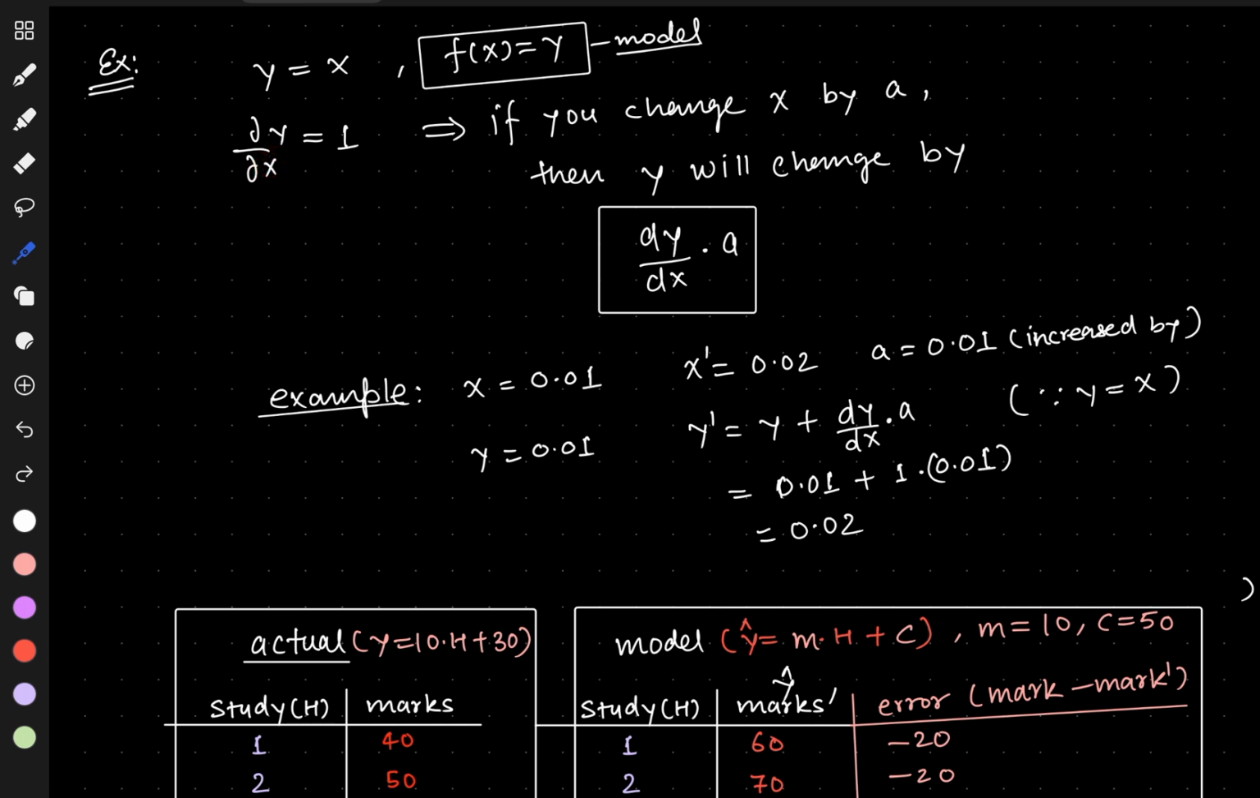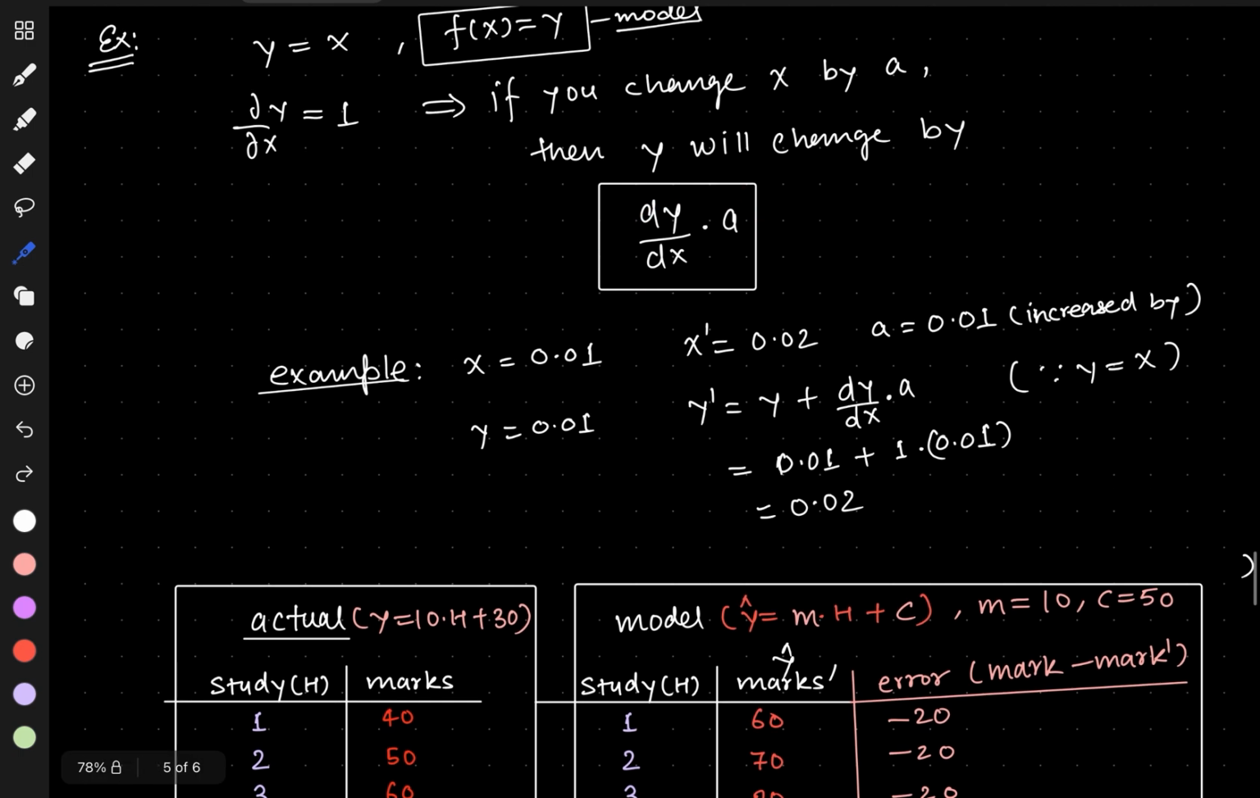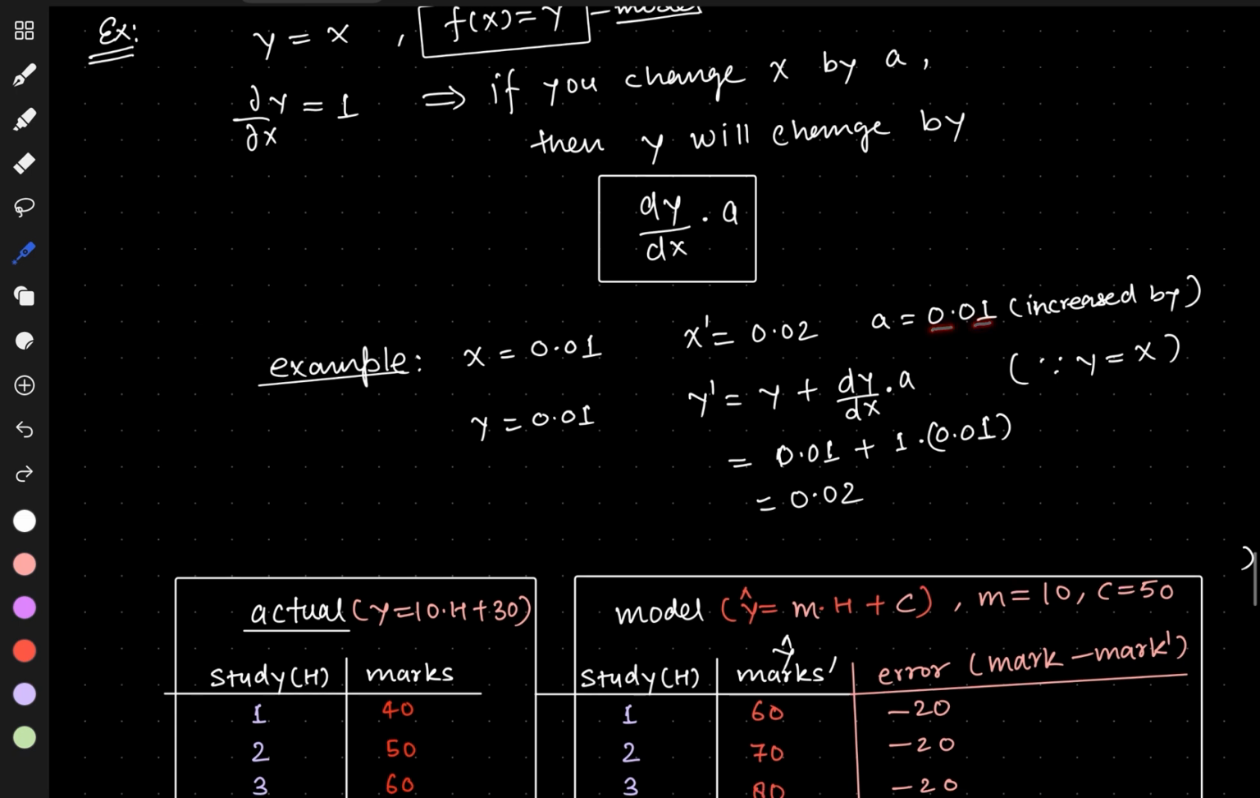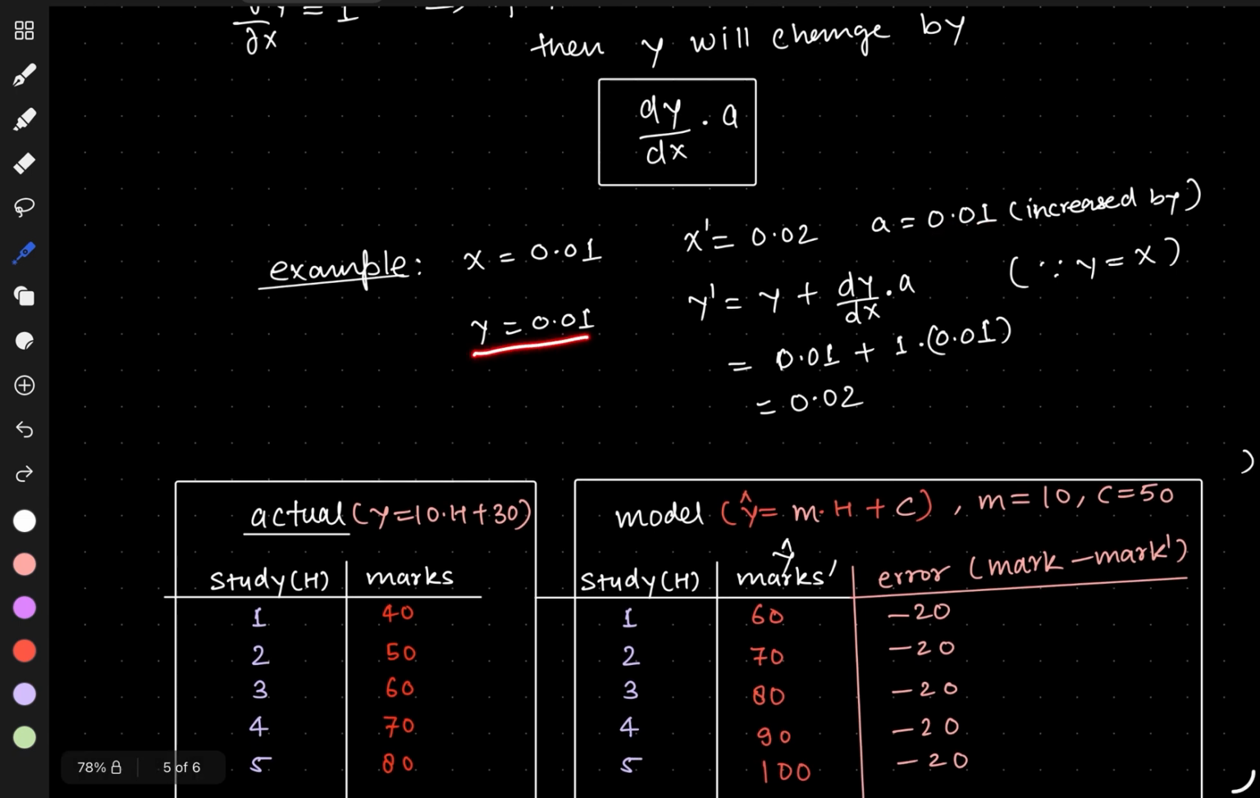What it means is, if we change the value of x by some amount, then y will change by this much. So if we take one example, suppose x equals 0.01, and we change the value to x dash equals 0.02. So what it means is we have increased x to x dash by 0.01. Then the starting value of y is 0.01, because y equals x is given.